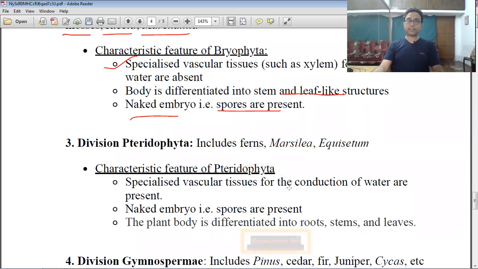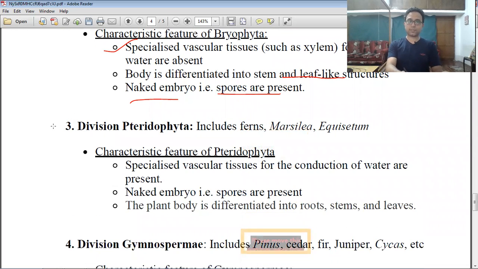Now we discuss the third division, that is Pteridophytes. Most commonly you know fern, Marsilea and Equisetum. These are the three most common examples of the division Pteridophytes. Their most important characteristic is specialized vascular tissue for the conduction of water, so xylem and phloem are present.